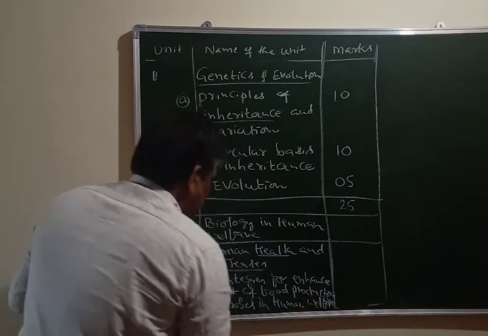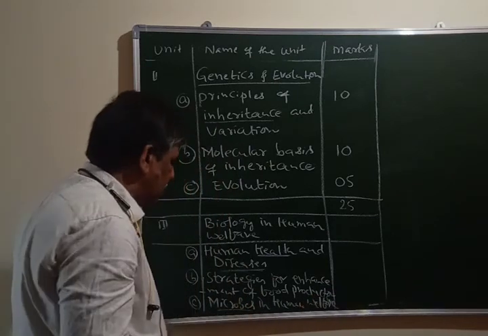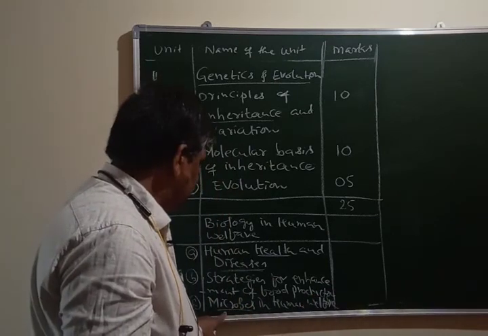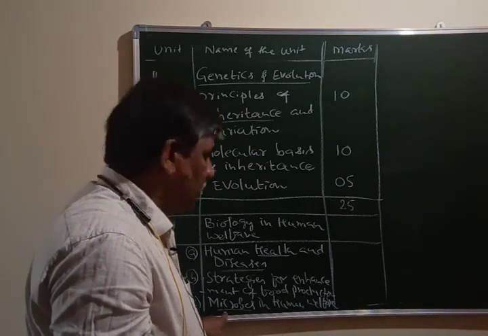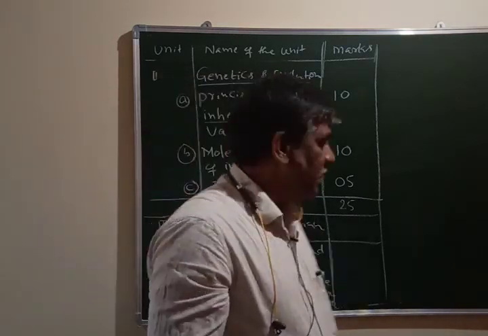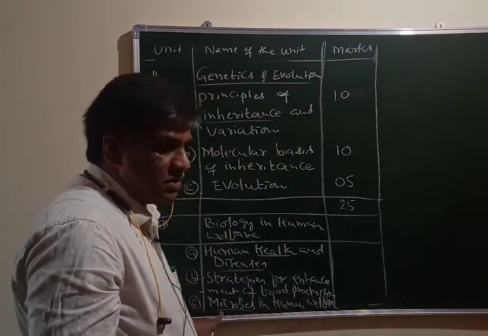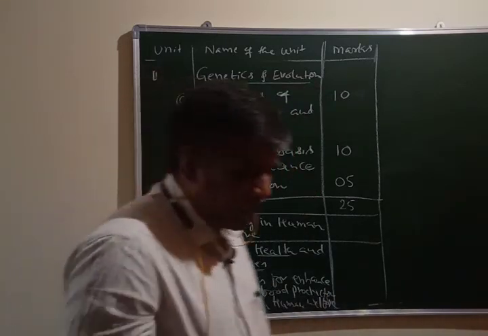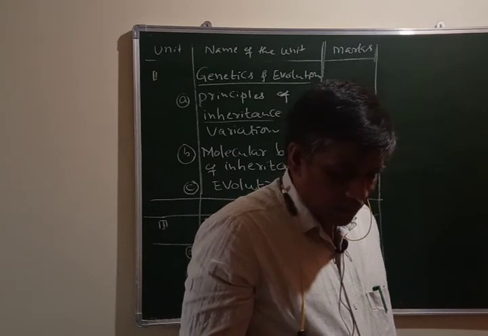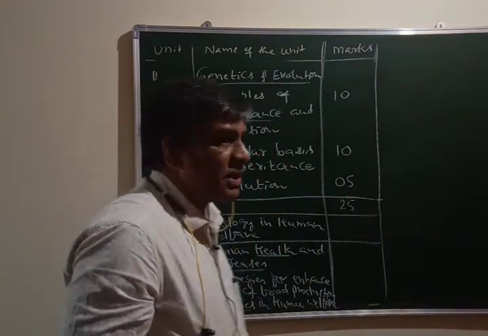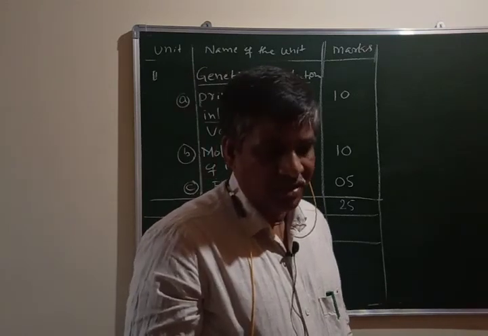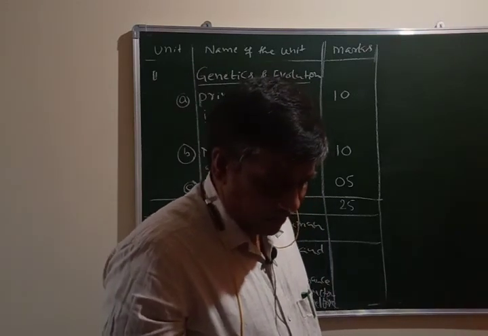When we hear the word microbes, we feel that they are all harmful. But all microorganisms are not harmful to human beings. There are microorganisms which are very important for the welfare of human beings, and you have to understand where these microorganisms can be used for human welfare.